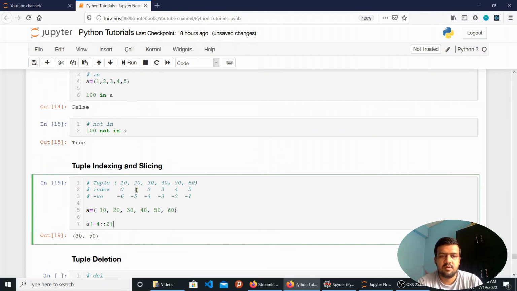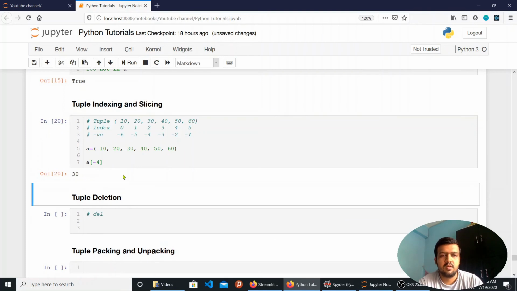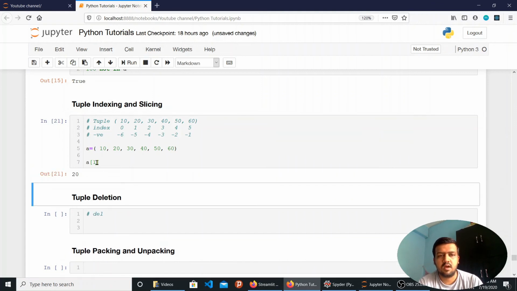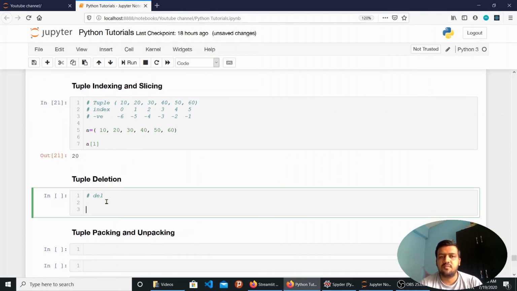Similarly, you can try out. Even you can fetch a single item using a single index. So if I use -4, it will return 30, which is the fourth element from the end of the tuple. You can even try a positive index. At index 1 I have 20, so it will return 20.